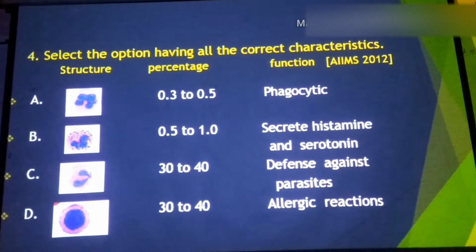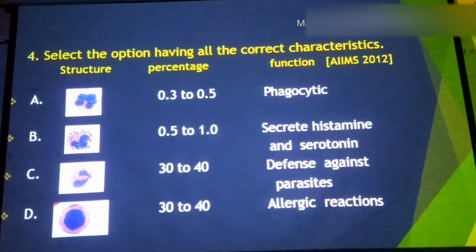Structure is in B option, and it is known for us that the low count, it means in the total WBCs, the basophils are 0.5 to 1%, and in the previous question we had seen that these cells are responsible for production of histamine and serotonin. Hence there is no need to see the others, because in other types of cells that relationship is not correct.